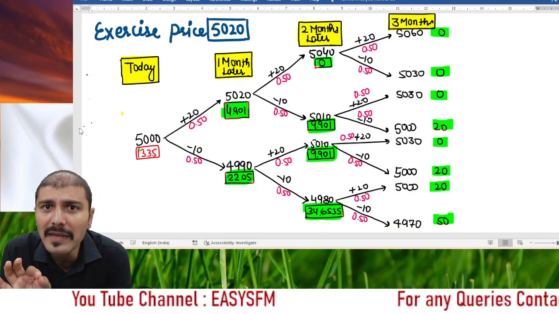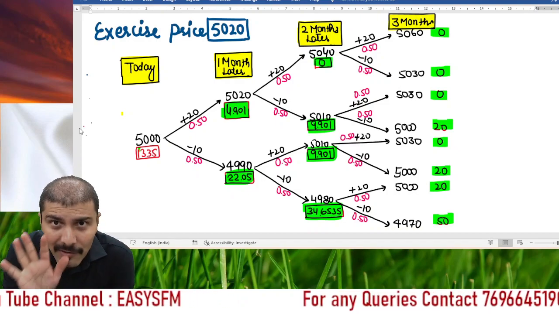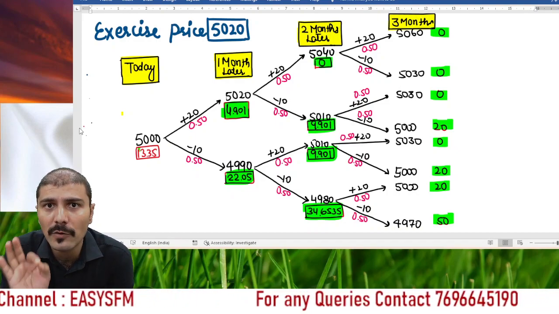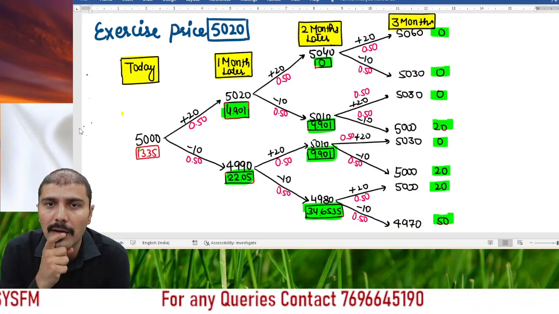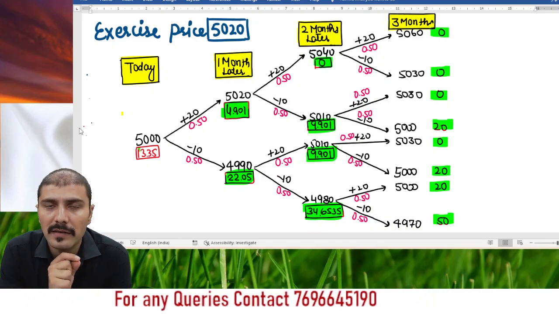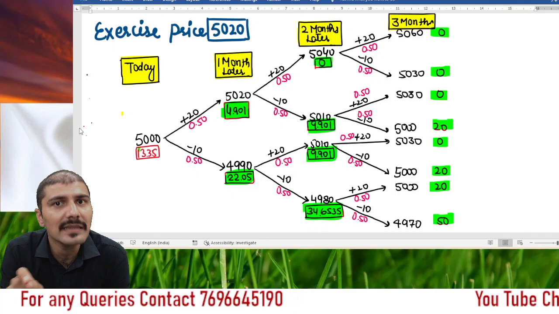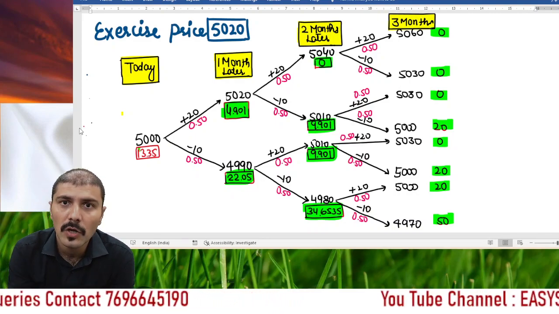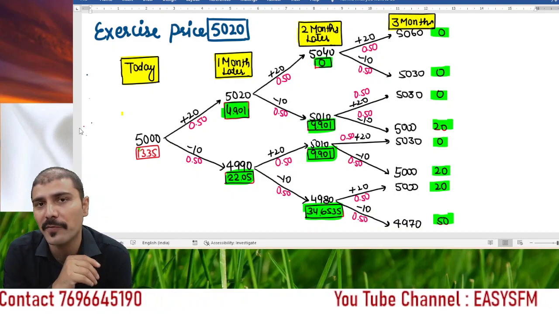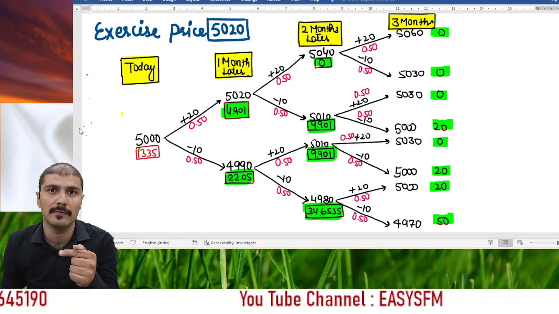exercising, let me ask you a very basic question. Even if you have a right to exercise it, don't you think that you will exercise this option early only and only if there will be a benefit in exercising early?